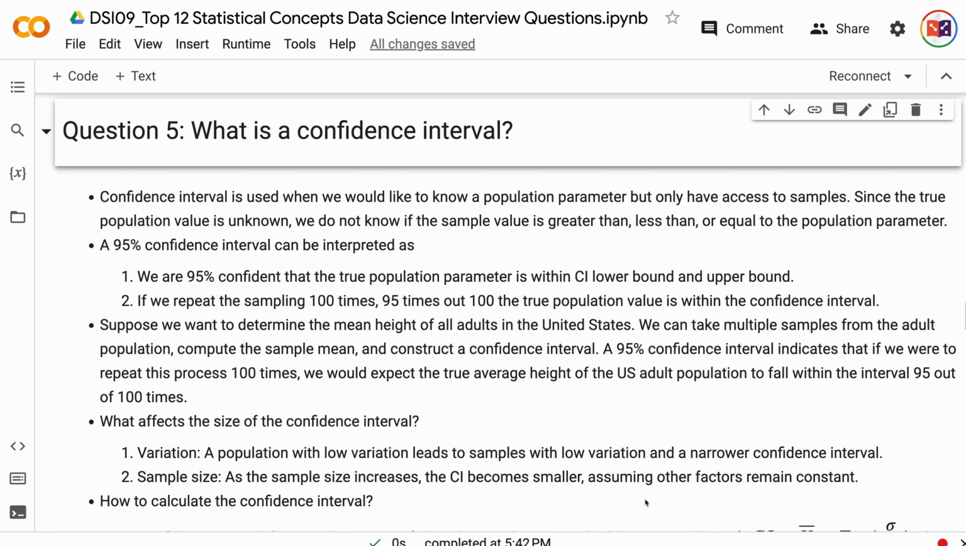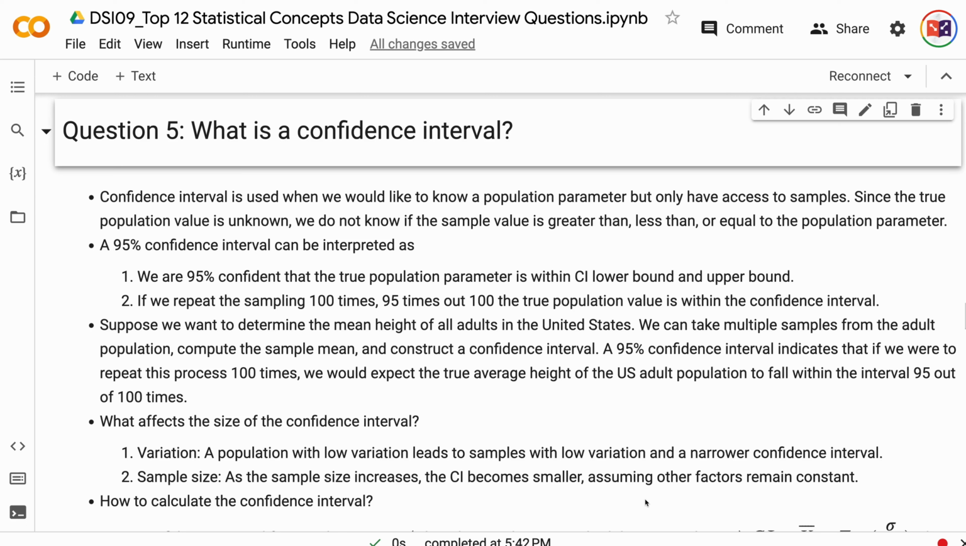Suppose we want to determine the mean height of all adults in the United States. We can take multiple samples from the adult population, compute the sample mean, and construct a confidence interval. A 95% confidence interval indicates that if we were to repeat this process 100 times, we would expect the true average height of the U.S. adult population to fall within the interval 95 out of 100 times.